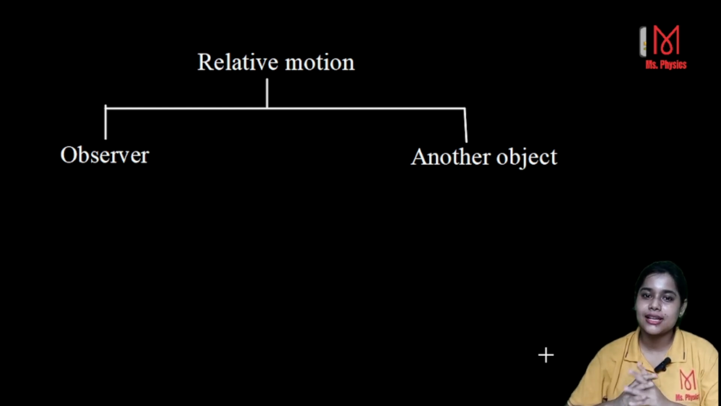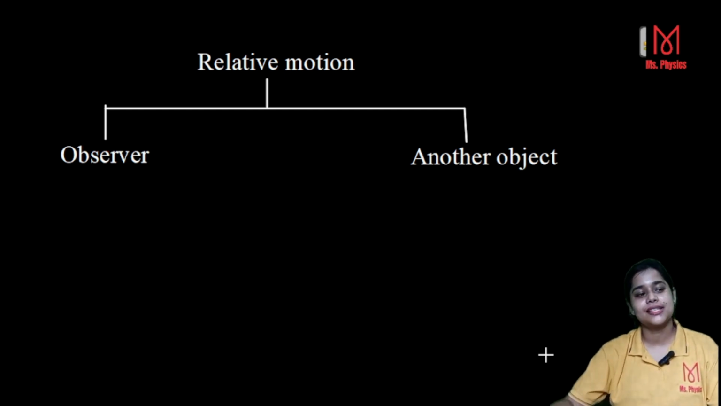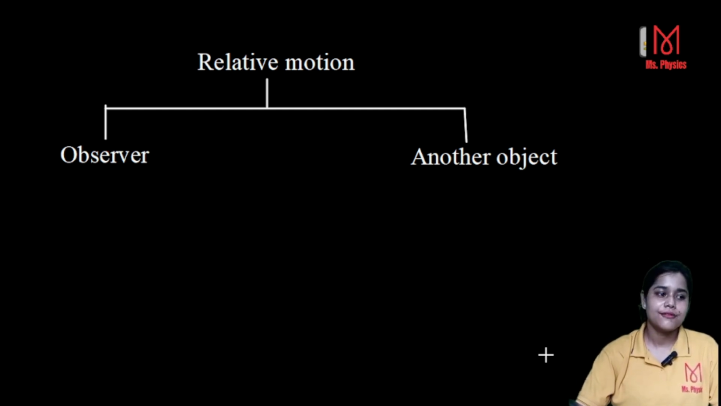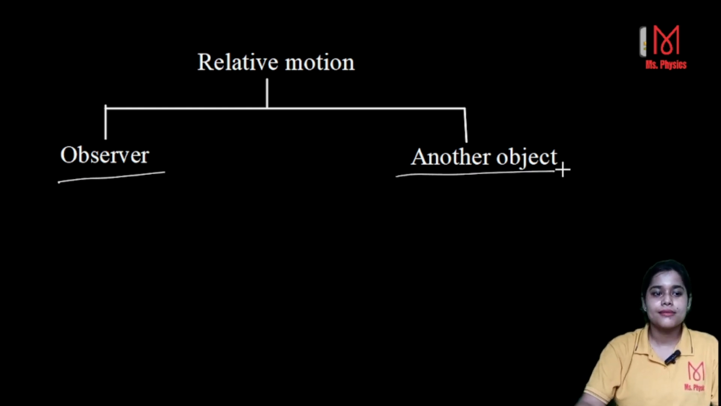In relative motion there is relative velocity and relative acceleration. But first we will discuss relative motion itself. Here we have the observer and another object. Observer means the one who observes another object. The observer can be me and the other object will be you, or sometimes you will be the observer and I will be the other object. And in between us, there will be some velocity.